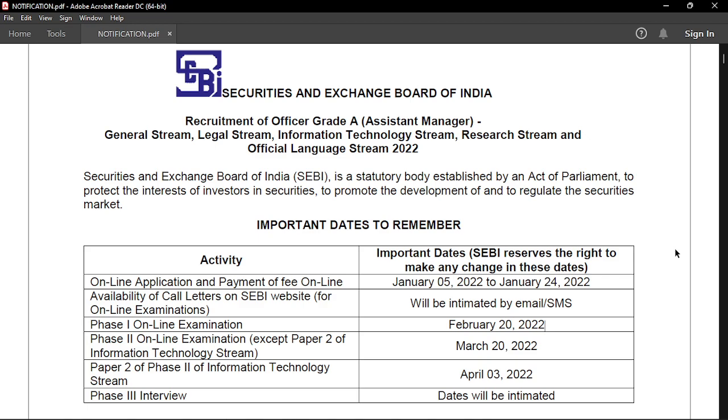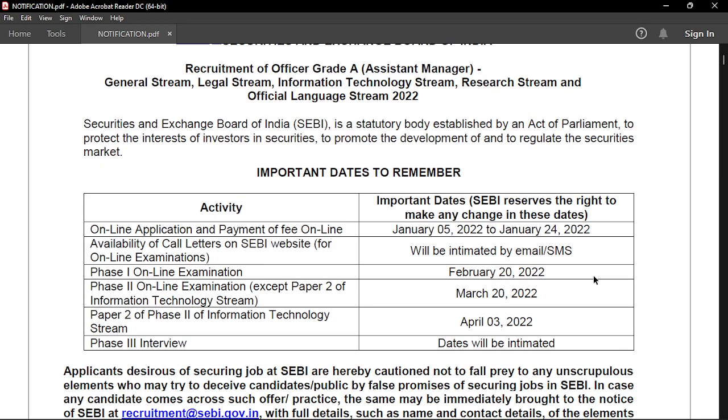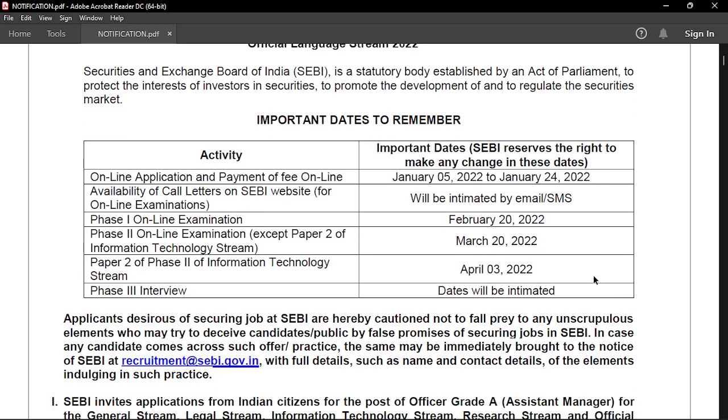So let's talk about the important dates to remember. The online application, you can apply for this particular exam from today itself, from January 1st to January 24th. This is very important to remember because I have seen some aspirants who forgot the dates and were not able to apply for this examination last year. Also, don't wait for the last day because you might experience some traffic while filling out the application and might miss out. So be prepared, and the earlier the better.